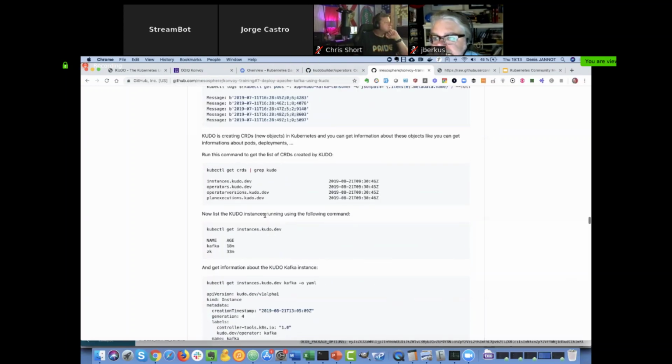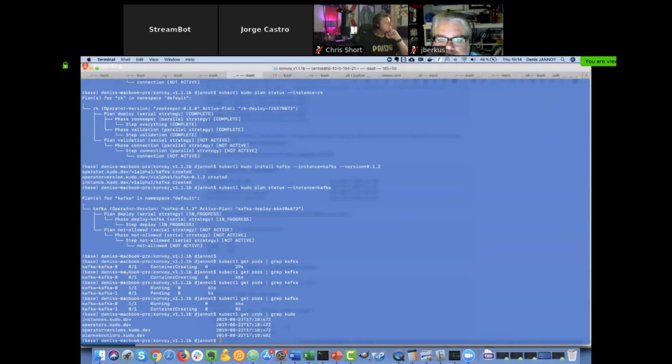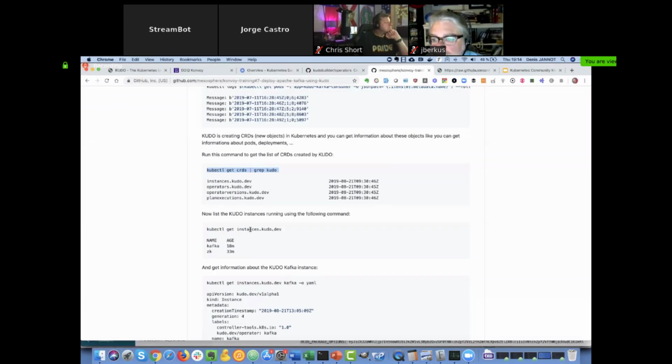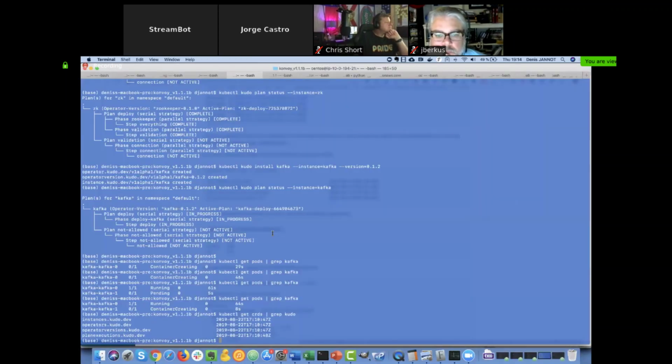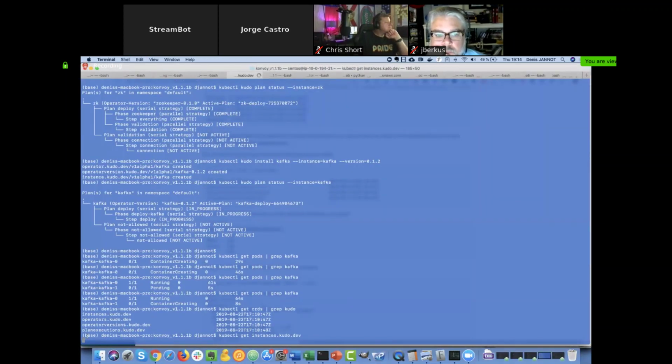These are the CRDs that are currently being created, and in a future version we will use dynamic CRDs. So you will get CRDs, like Jared said, for topics and for many different things you want to represent. If you want to see what has been deployed by Kudo, it's as easy as doing kubectl get instances, and you get these Zookeeper and Kafka instances displayed.